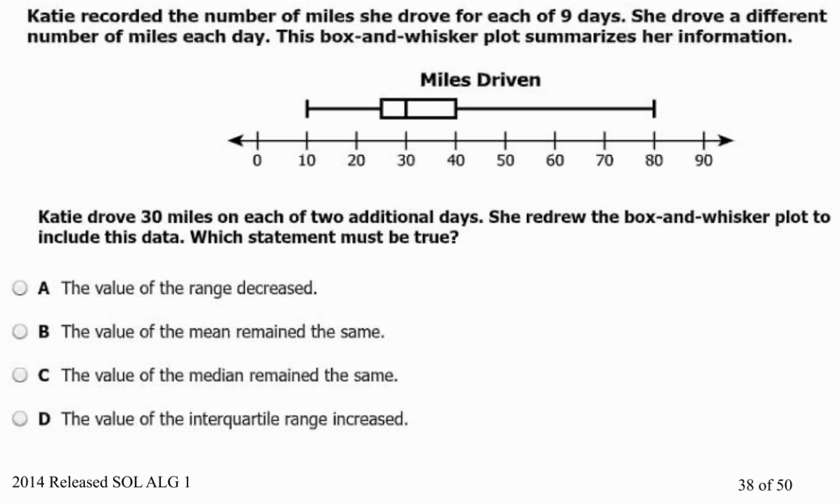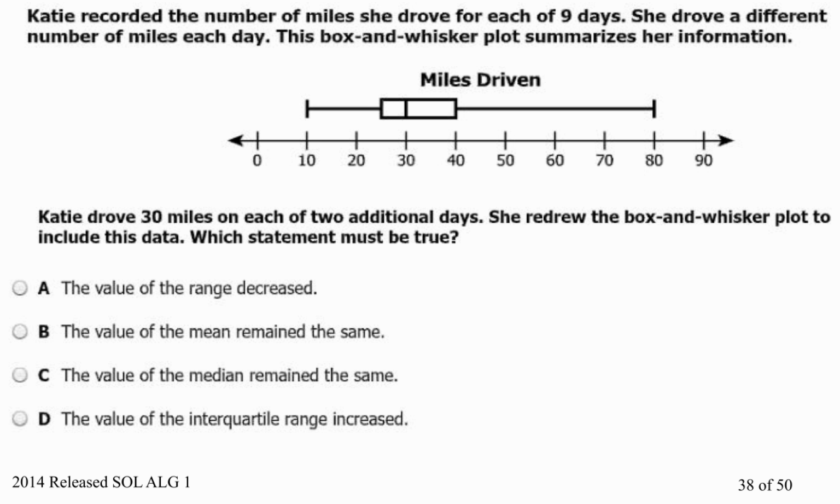This is the 2014 released SOL for Algebra 1, question number 38. Katie recorded the number of miles she drove for each of 9 days. She drove a different number of miles each day. This box and whisker plot summarizes her information.